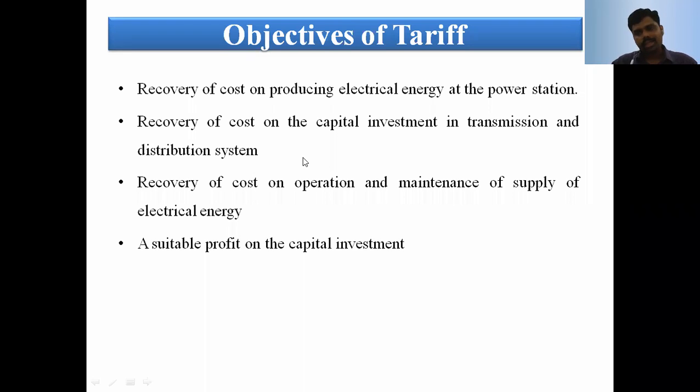For different consumers the tariff is different, not the same. We need to consider the investment: the capital cost of the power plant, maintenance and operating cost, salary, wages. Again the transmission and distribution capital cost, maintenance and operating cost, salary and wages, and a reasonable profit. These are the objectives of the tariff.